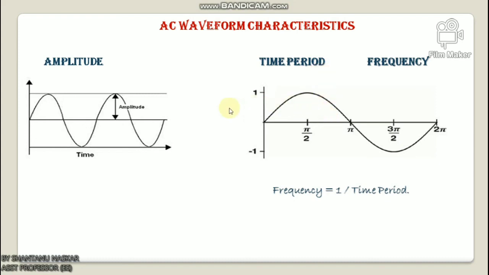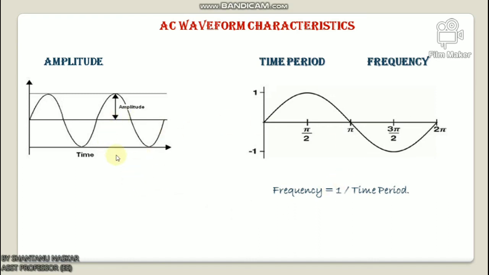Now I will discuss AC waveform characteristics. The AC waveform can be explained by its basic key characteristics like amplitude, frequency, and time period. So what is amplitude? The maximum value of current or voltage is known as amplitude. This is represented by either the positive peak or negative peak value of the sine wave. This maximum voltage level is also said to be peak voltage. It may be either positive or negative. The negative sign in the value indicates the direction of the current flow.